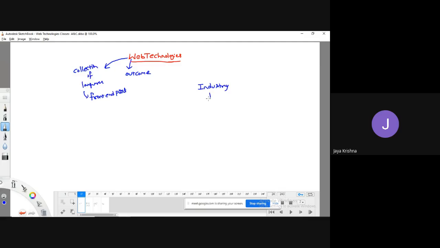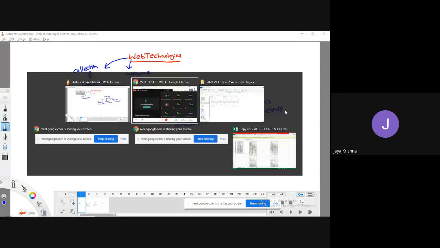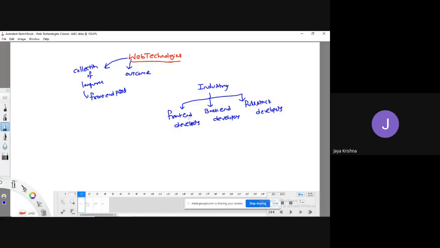there are mainly three types of people. One type of people are front-end developers. I am discussing from the developer's point of view. Another one is back-end developers. Another type of people are full-stack developers.